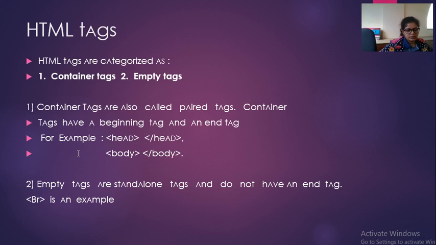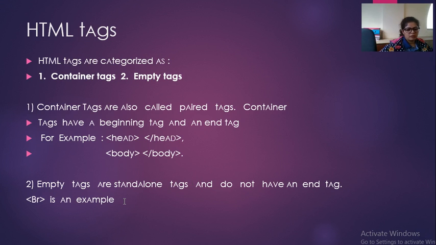Now the next category is the unpaired tag. Some of the tags in HTML are unpaired tags, which means if you have started a tag, it is not mandatory to close that tag. You can simply write it once. These tags are known as empty tags. Empty tags and unpaired tags are standalone tags and do not have an end tag.